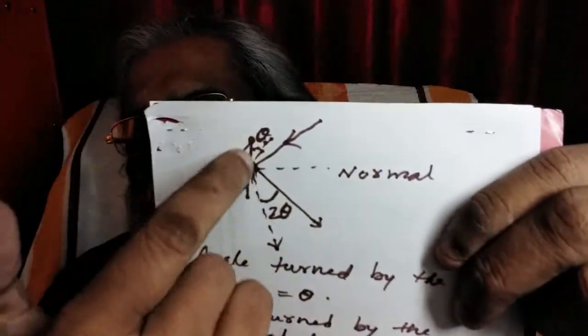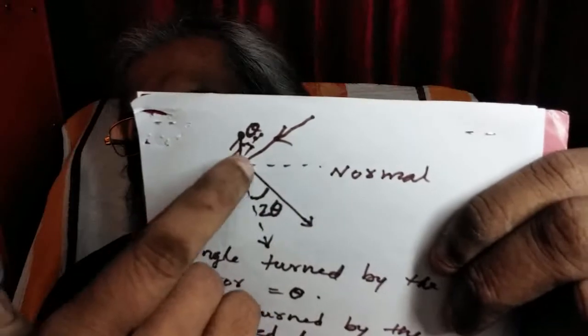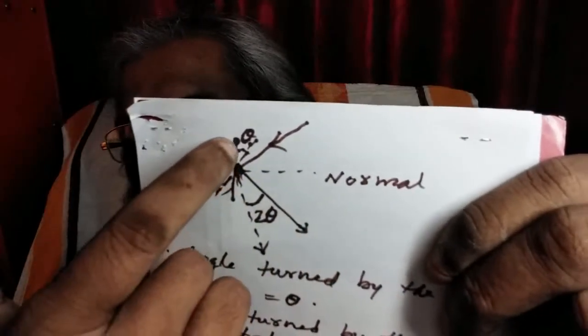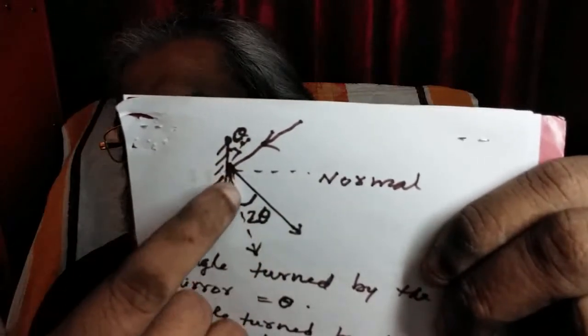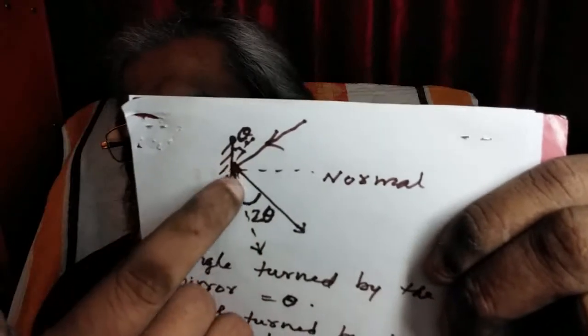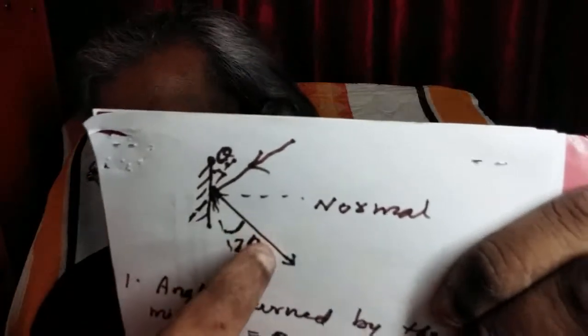Next point is, if this is a piece of plane mirror and this is an incident ray of light, this is reflected along this path. If you turn the mirror through an angle theta, then the reflected light will change its direction. This is the new reflected ray, and this angle will be 2 theta. That is, the angle turned by the reflected light will be twice the angle turned by the mirror, provided the incident ray is the same. This is a very important point.